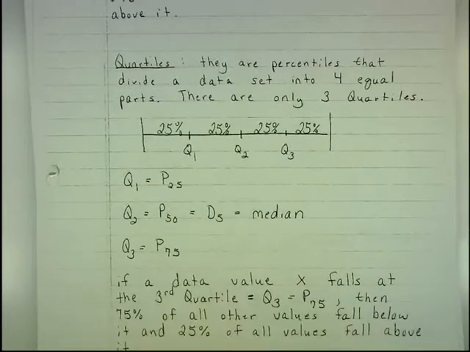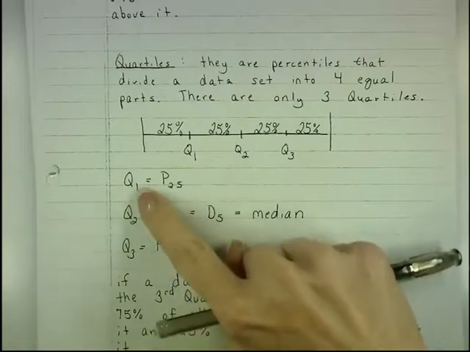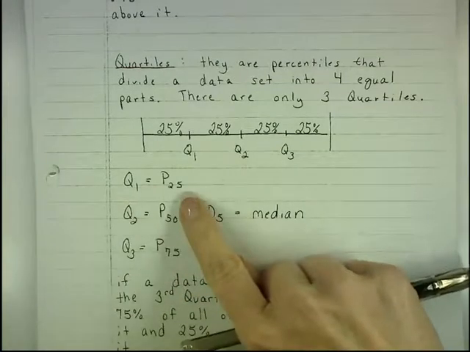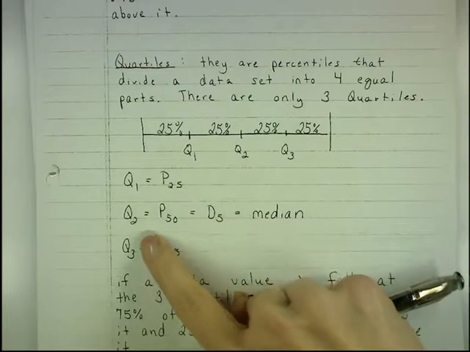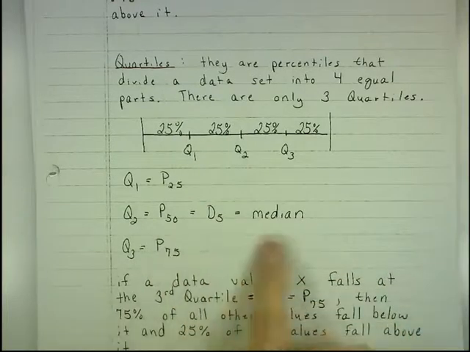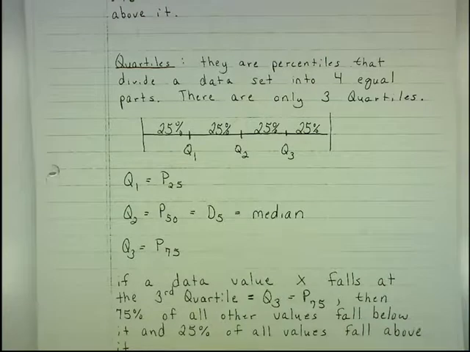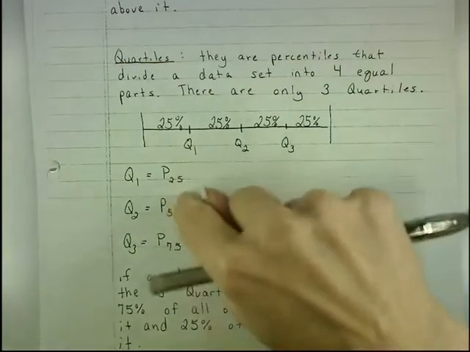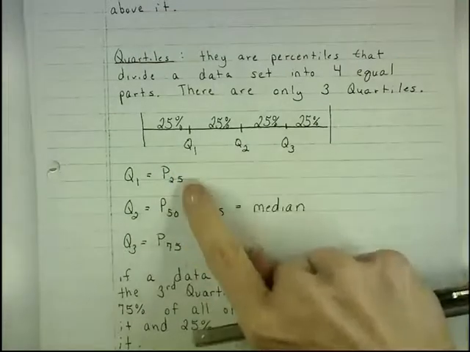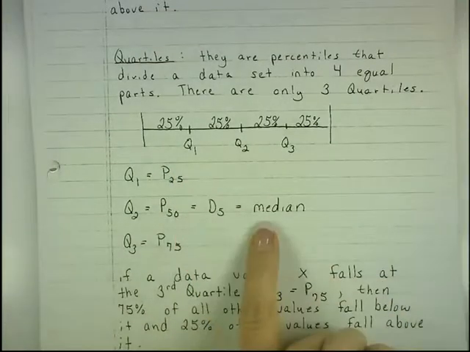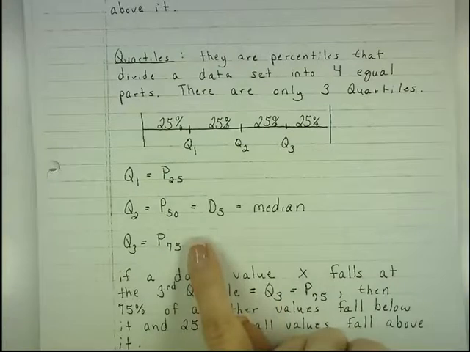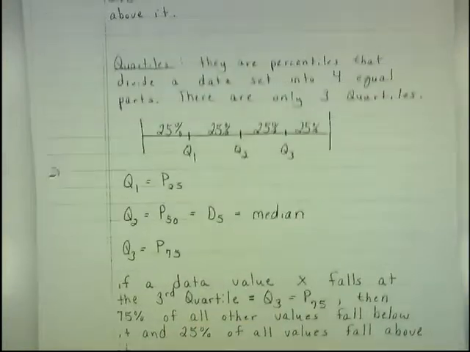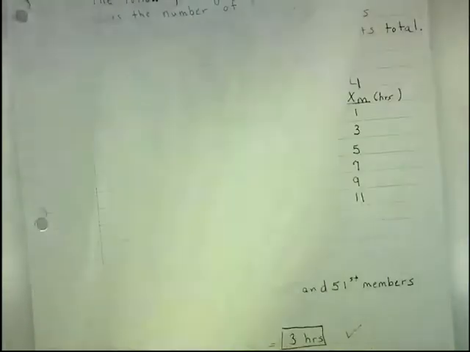So if I ask you for the data value that falls at the first quartile, it's the data value that falls at the 25th percentile. If I ask you for the data value that falls at Q2, it's the 50th percentile, the 5th decile, or the median of the data set. Okay? So those are pretty simple to find. Again, your calculator will give you the first quartile, the second quartile, which is the median, MED, and the third quartile. But if you have to calculate any other types of percentile, you'll have to do it by hand.